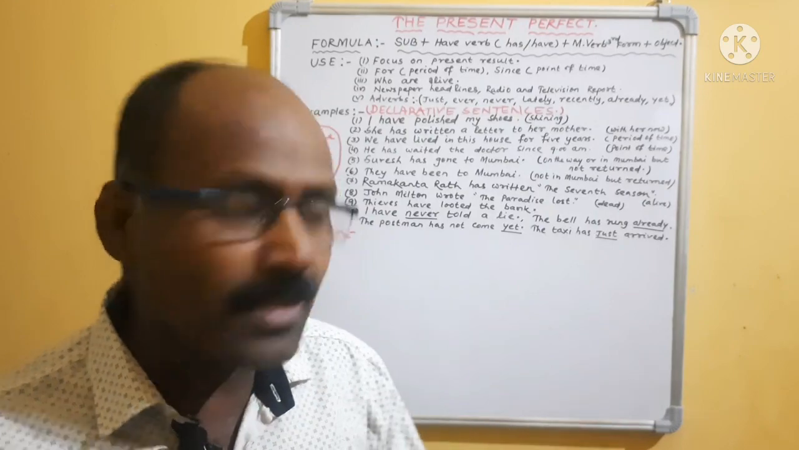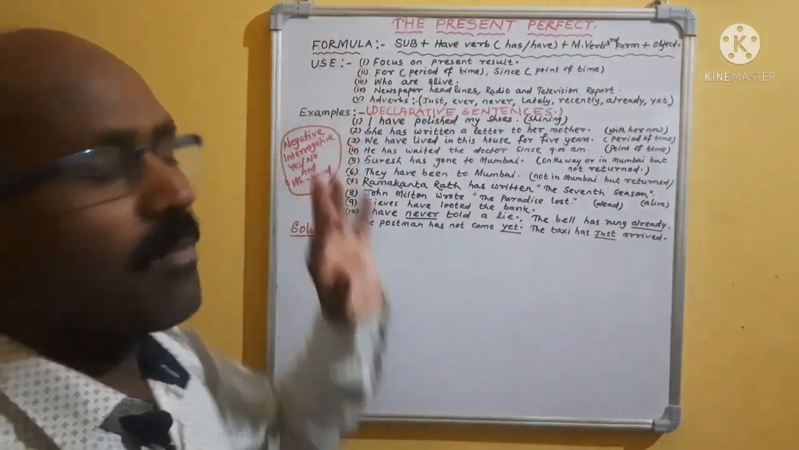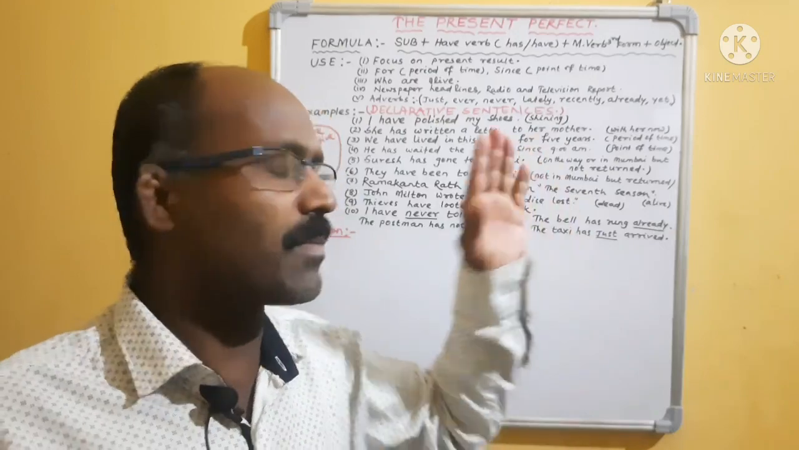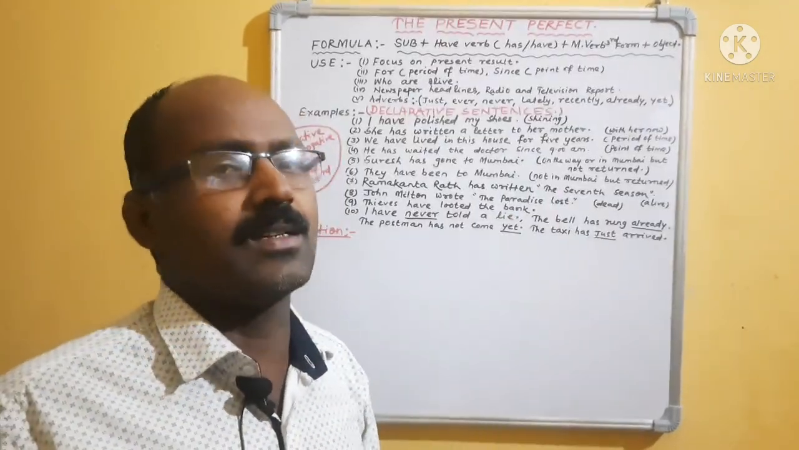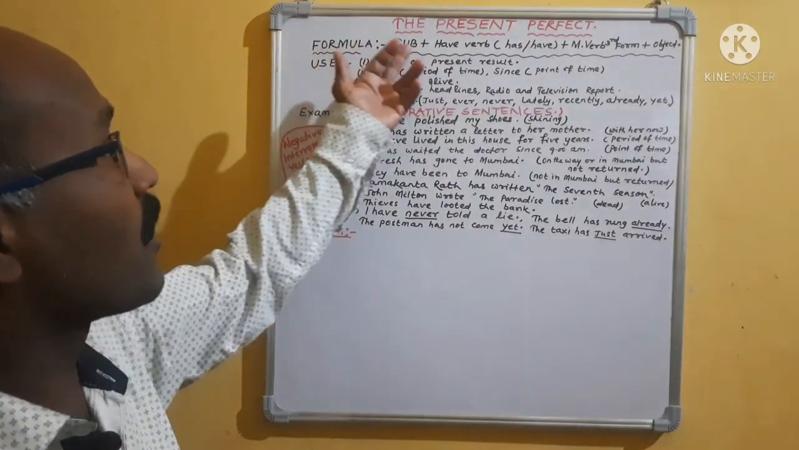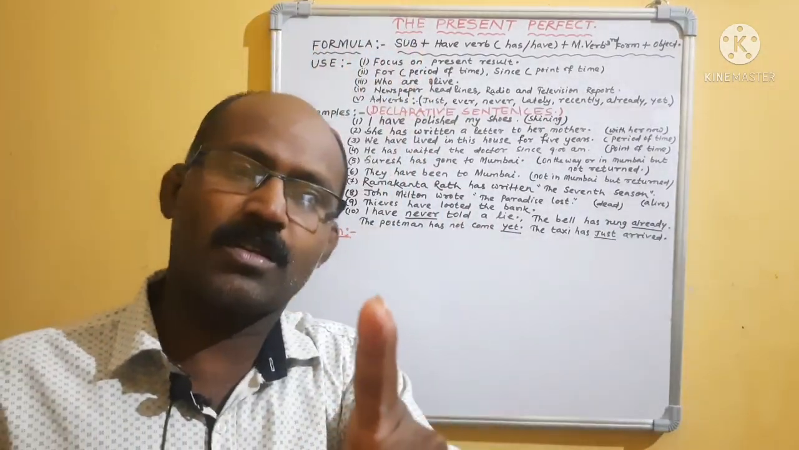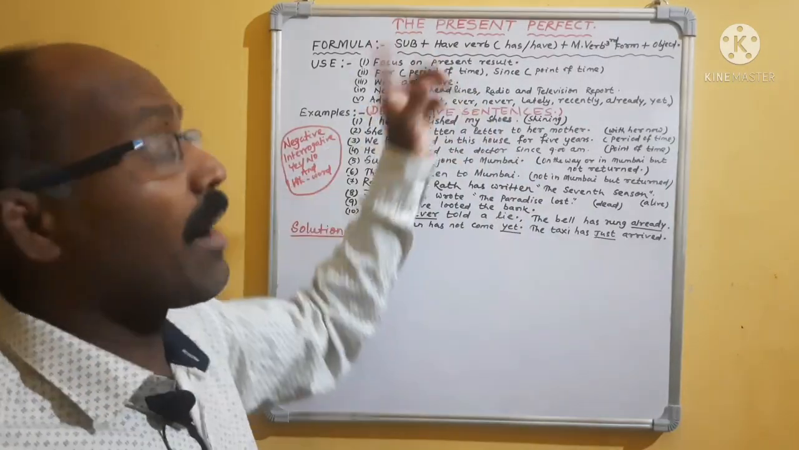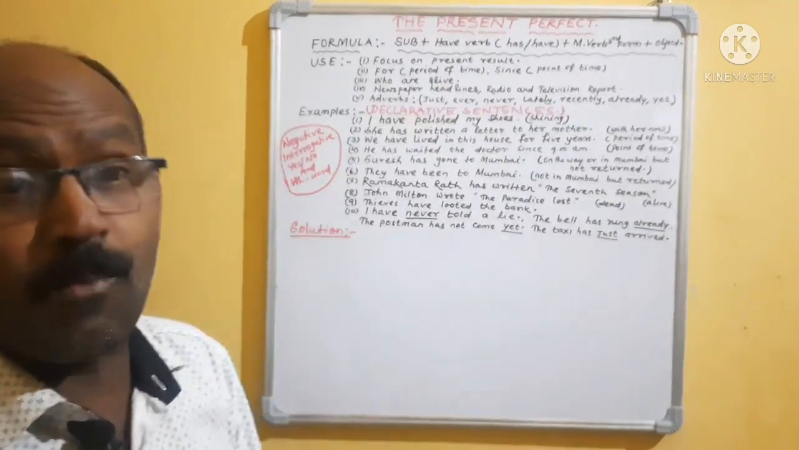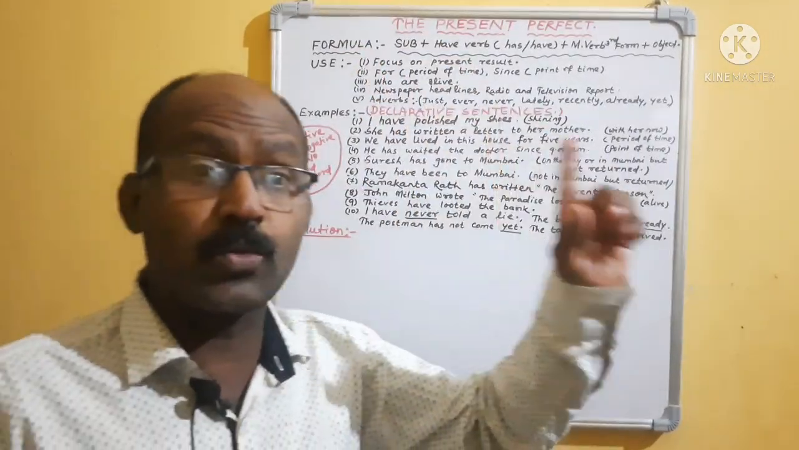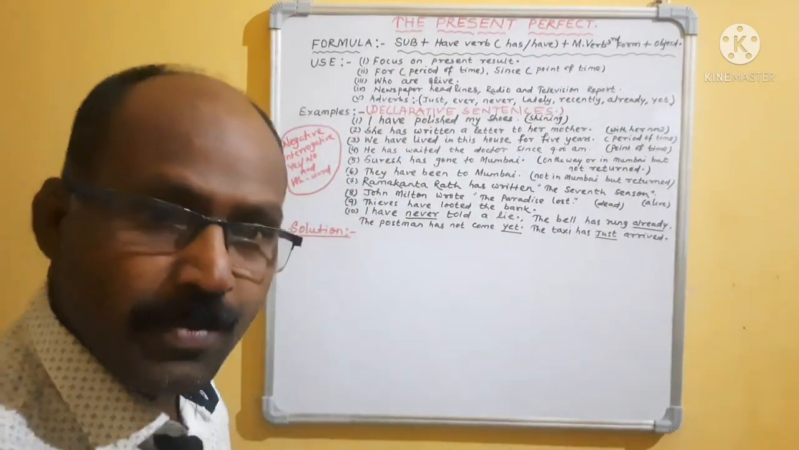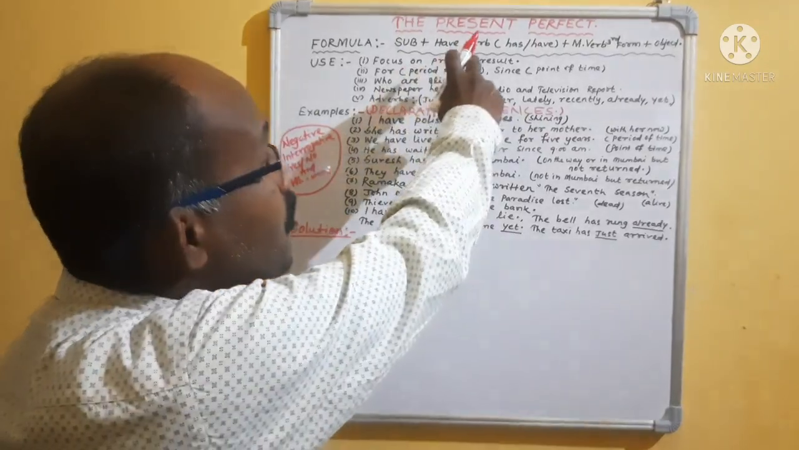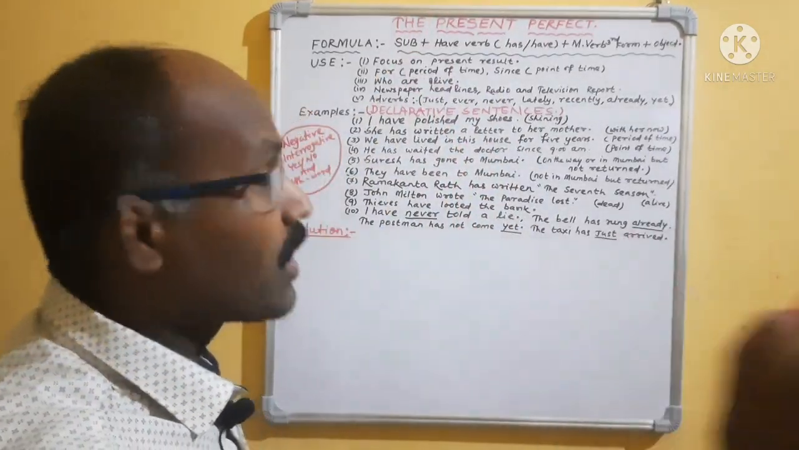Okay, then come to the formula. It is the same. Please remember what I have discussed earlier, same thing, a little bit of change is here. The formula is the subject, definitely the subject will come. Then have verb, please remember have verb. In progressive we are getting be verb. But in perfect, please remember we will get have verb.